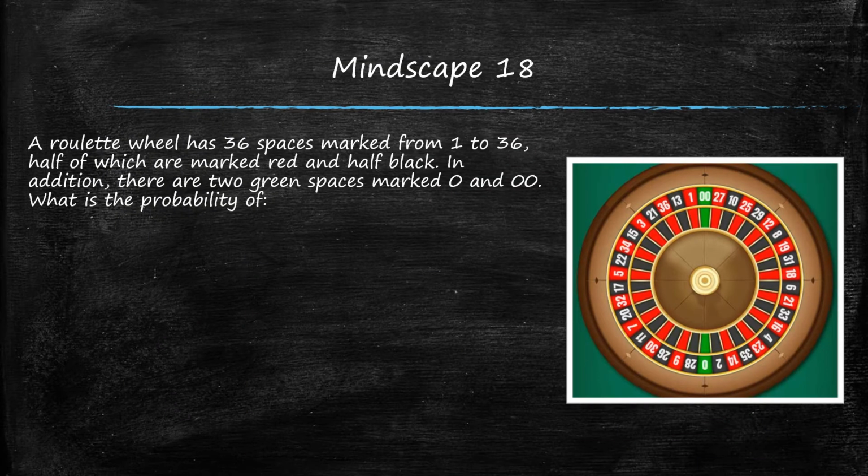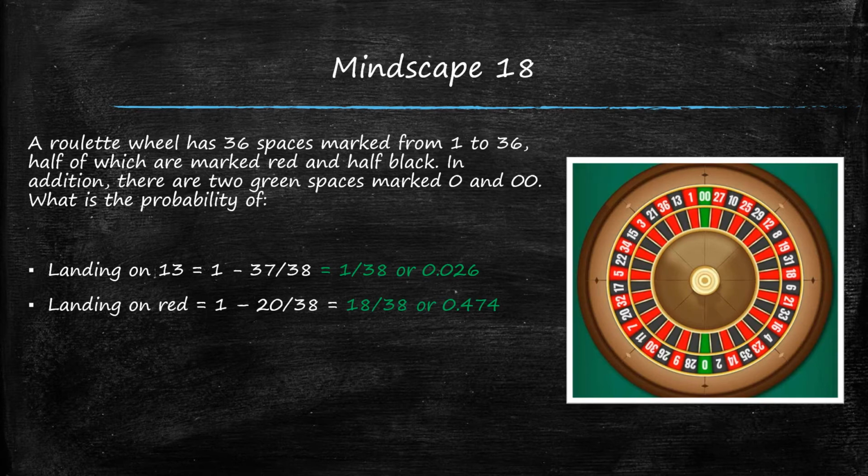Let's solve another problem. This problem comes from Mindscape 18. A roulette wheel has 36 spaces marked from 1 to 36, half of which are marked red and half black. In addition, there are 2 green spaces marked 0 and 00. What is the probability of landing on 13? To find the probability of landing on 13, we can do 1 minus the odds of not landing on 13, which is 37 out of 38. To find the probability of landing on 13 to be 1 out of 38 or 0.026.